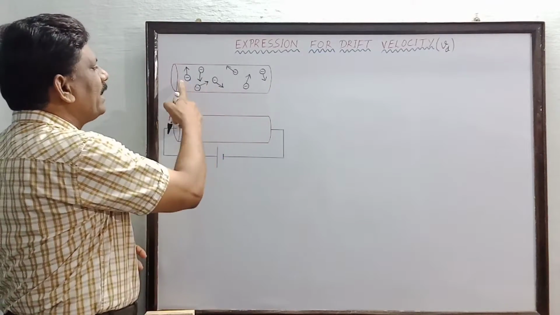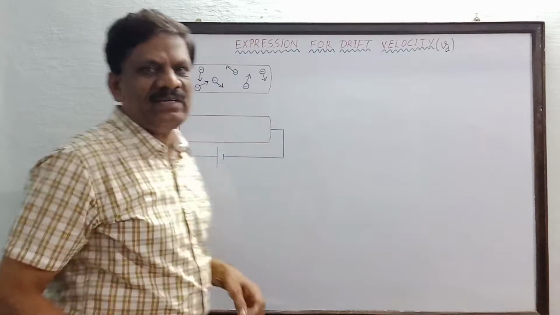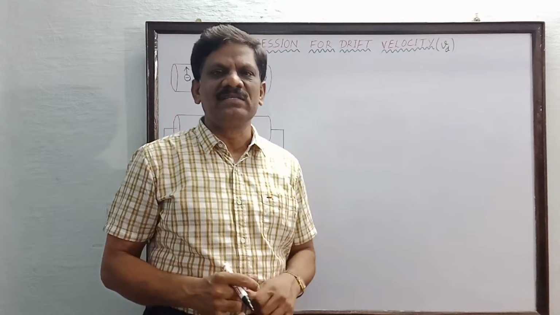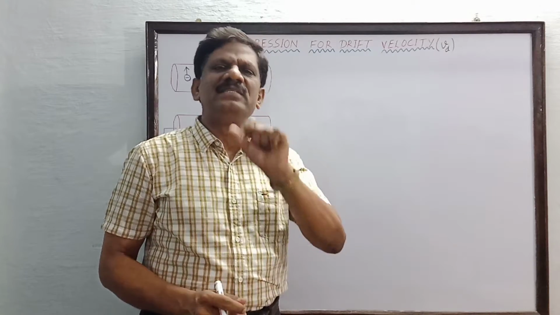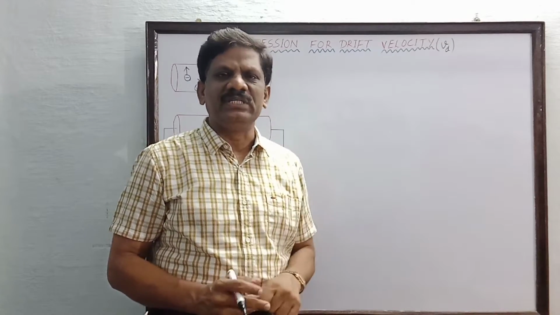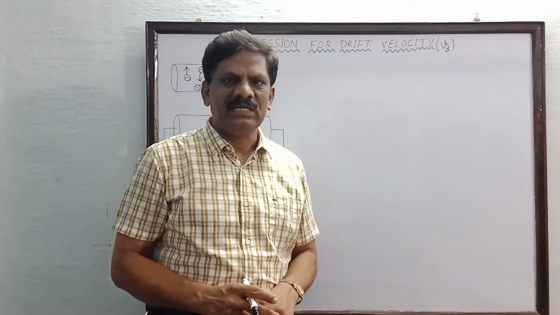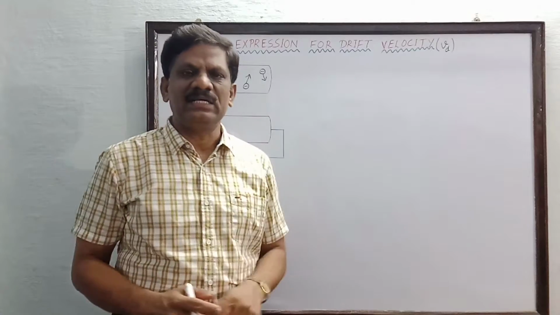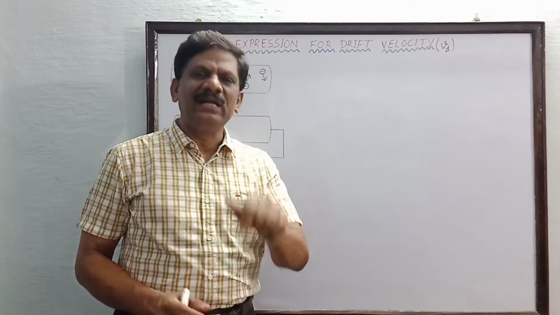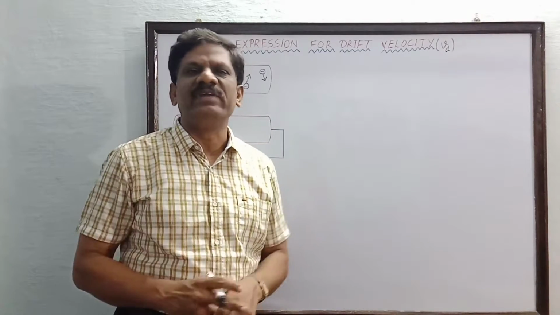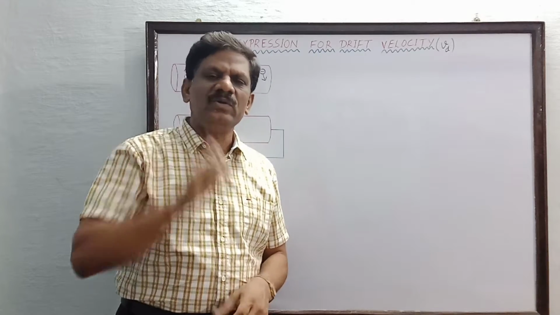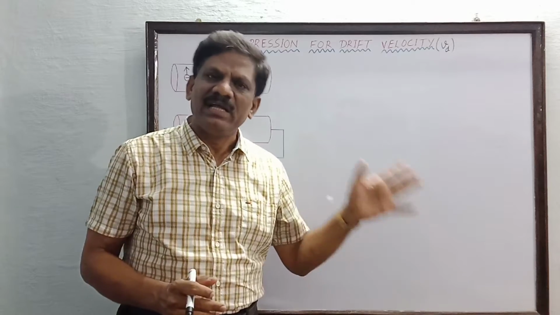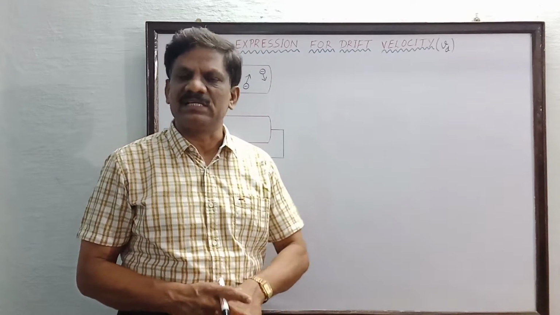They are all moving in random directions with different velocities. So whenever these free electrons move from their original position, it produces a current. So each and every electron will produce a current. But if you add the currents produced by all these free electrons, the net current due to all the free electrons will be equal to 0 because of the random motion of the free electrons.